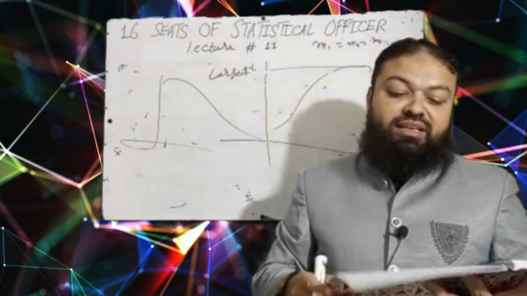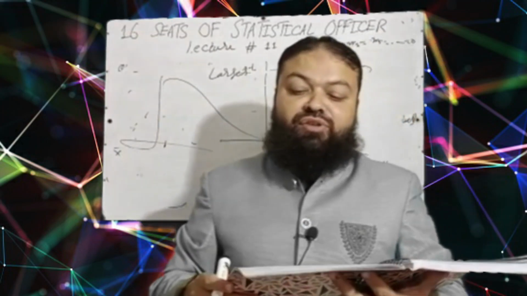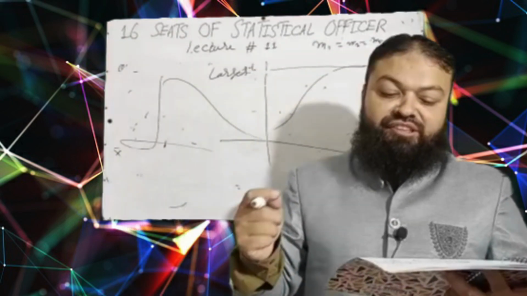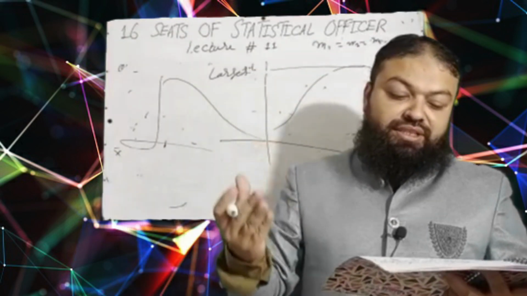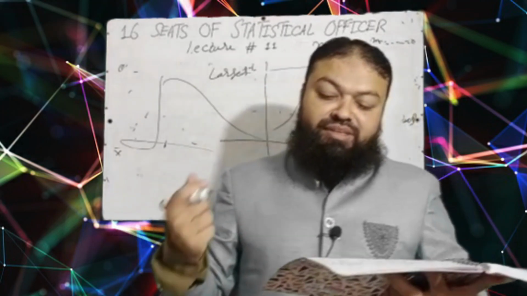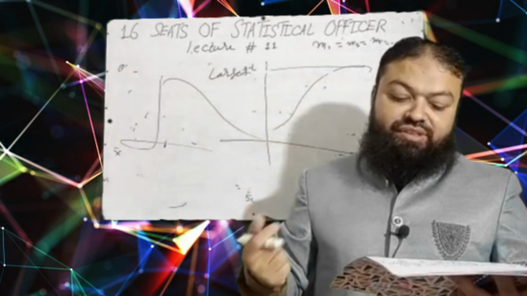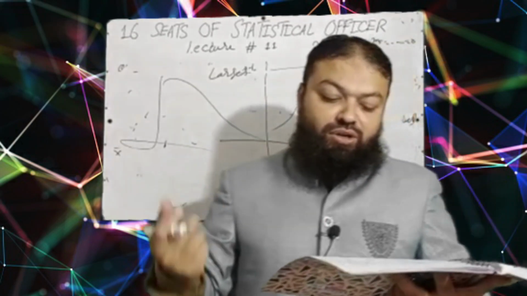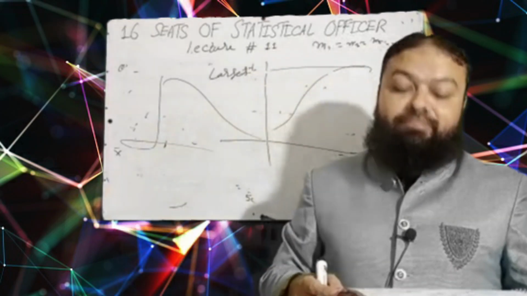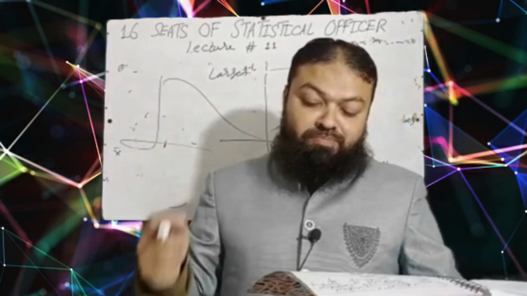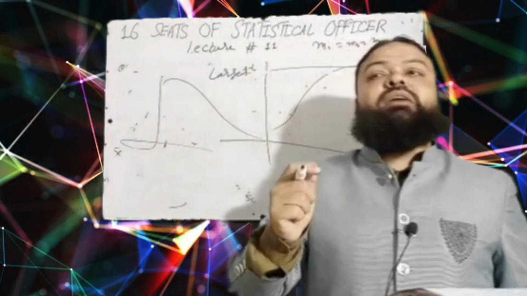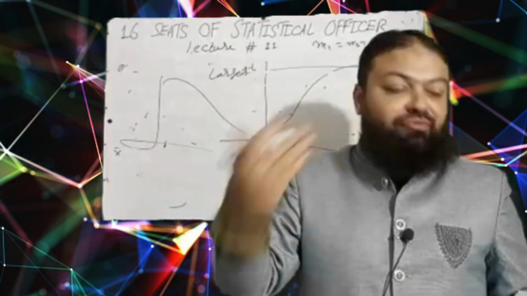Please keep in mind. Next is the use of Sheppard's corrections for grouping error are restricted to A, frequencies should be symmetrical and gradually taper off to zero at each end. B, grouped data and variables must be continuous. C, class intervals should be equal in width. D, all of these will be the correct option. Question number next is very important. Sheppard's corrections for grouping error is only applied for A, even order movements. It is applied for even orders M2, M4.